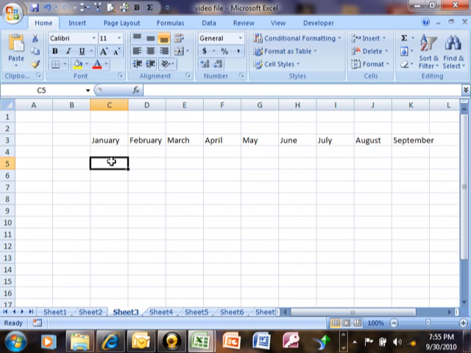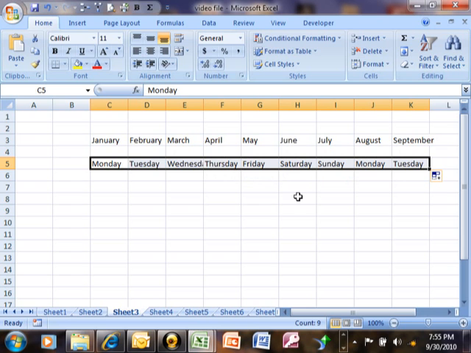The speed fill also works with day names. So I'm going to type in Monday, and the same kind of thing is going to occur. I'm going to click on that and use the black cross to drag that over, and you can see I have Monday, Tuesday, Wednesday, Thursday, and so on. And then it starts at Monday again.